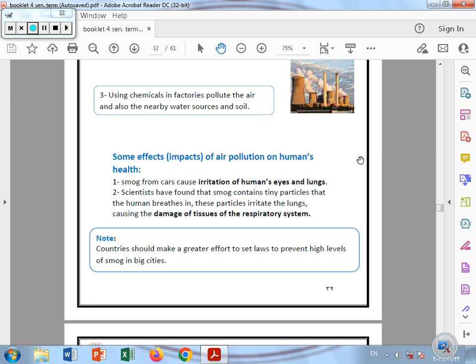Number two, the scientists have found that the smog contains very small particles, or tiny particles, that when the human breathes, get inside our respiratory system, and this irritates the lungs and damages the tissues of our respiratory system. And let's note that some countries should make a greater effort to set laws to prevent the high levels of smog in the big cities to decrease the amount of air pollution.